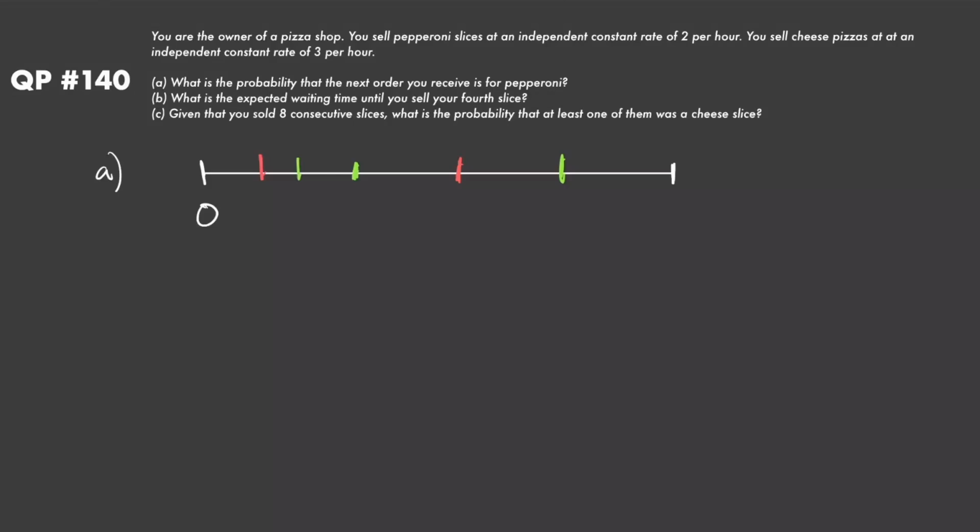So because we have a Poisson process, from everything that we've done up to this point, we know that this waiting time right here, between pepperonis, is going to be distributed as an exponential with a rate of 2, right? 2 per hour. And then the waiting time between my cheese slices is going to be exponentially distributed as well because we have another Poisson process, but this one is occurring at a rate of 3 per hour. So these arrivals are exponentially distributed with parameter 3.